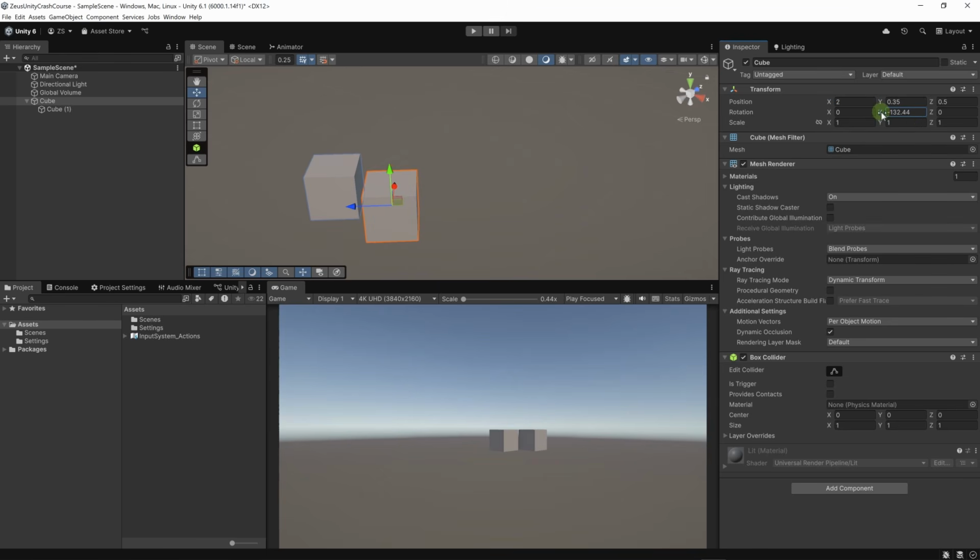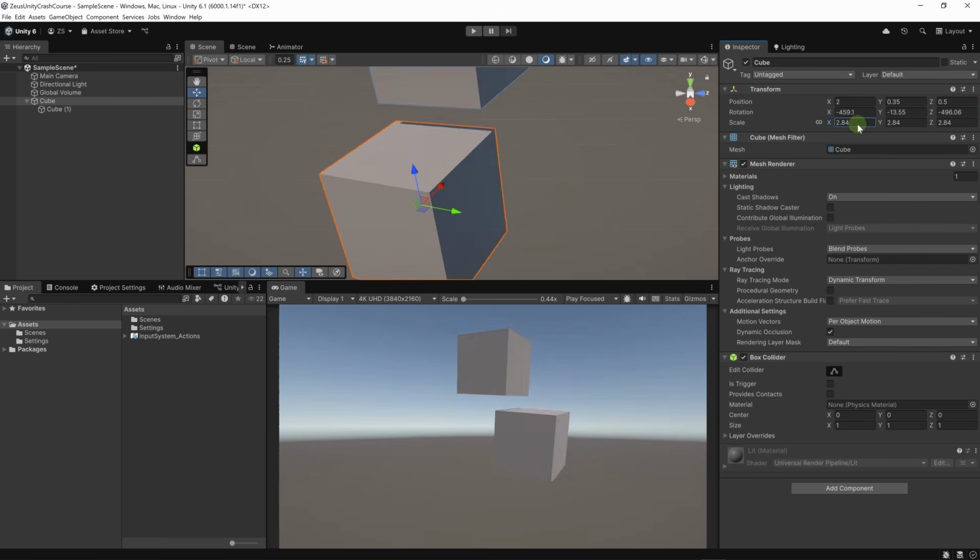And here we can rotate the object, let's say around the Y axis or the X axis or the Z axis. We can also scale the object. Usually you'll want to scale an object uniformly across all the axes. So let's click on this button to constrain the proportions. Then we can change one of the values and it will change all the values.